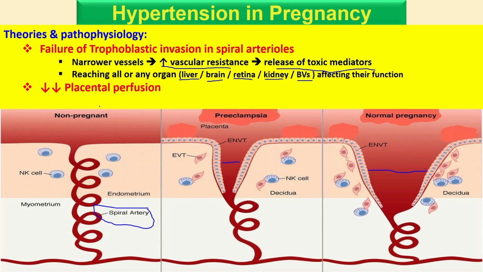Okay, so decreased placental perfusion may cause intrauterine growth retardation, oligohydramnios, and chronic fetal distress. So these are all due to decreased placental perfusion.